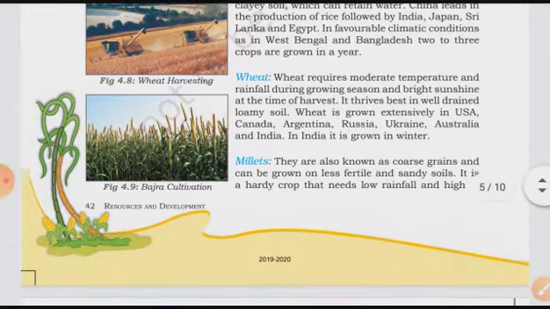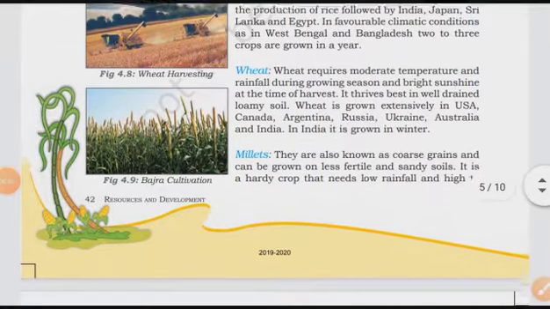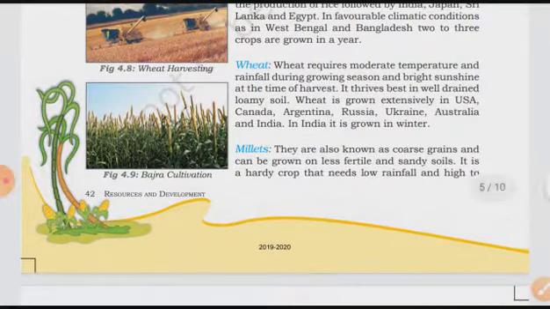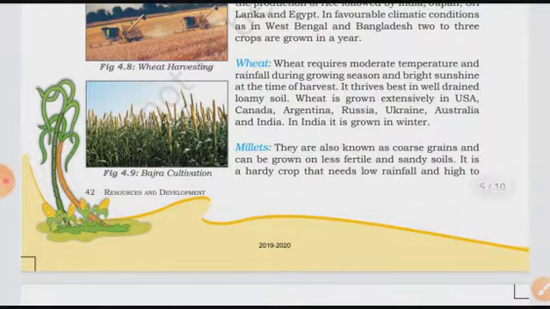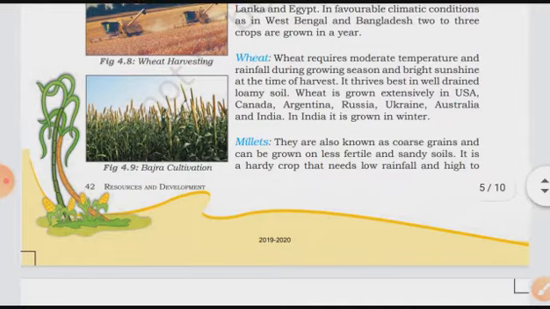Then they have given about the second, that is about wheat. Wheat requires moderate temperature, moderate meaning normal general temperatures, and rainfall during the growing season and bright sunshine at the time of harvest. As we are well familiar, wheat and rice are also grown in our fields.